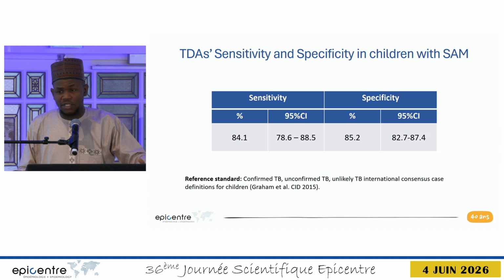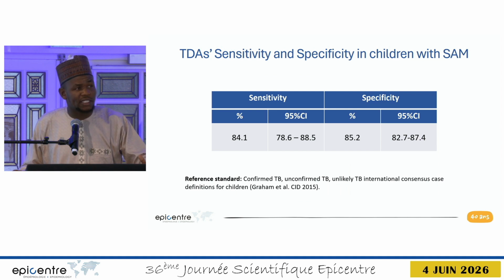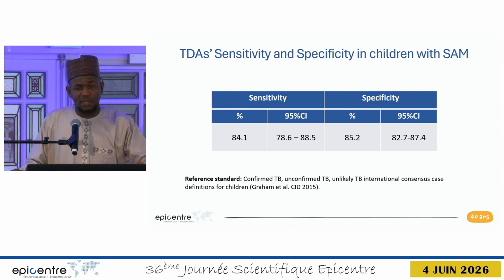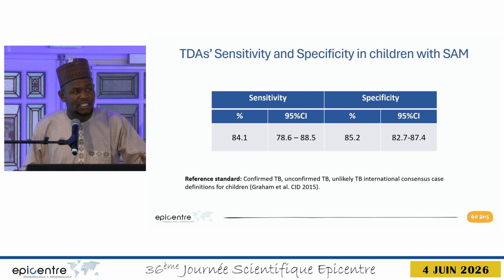Talking about the accuracy of the algorithm, we found a sensitivity of around 84% and a specificity of around 85%. And we used the reference standard classifying TB according to the international consensus case definition for children.